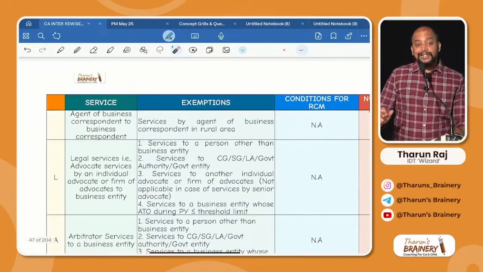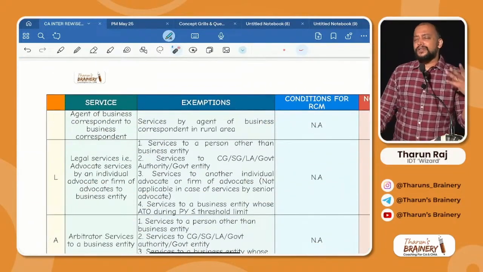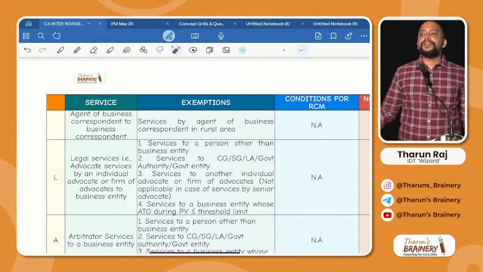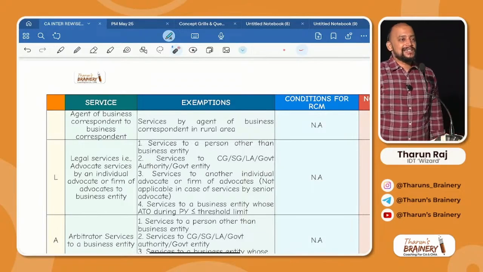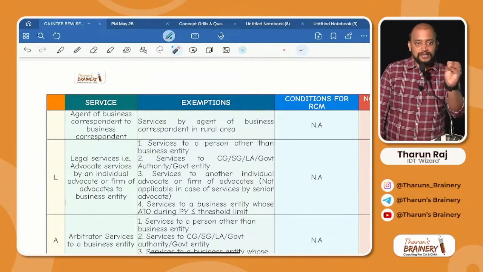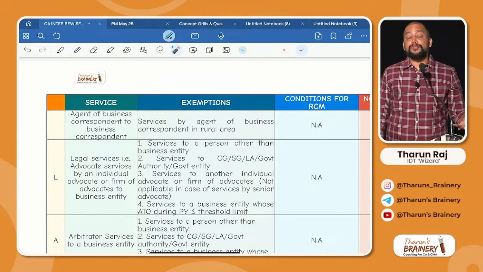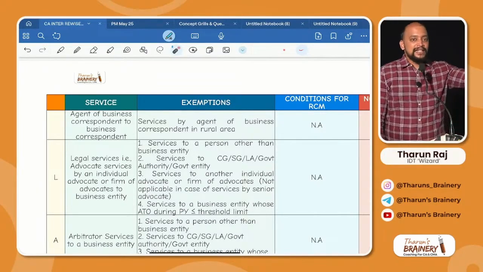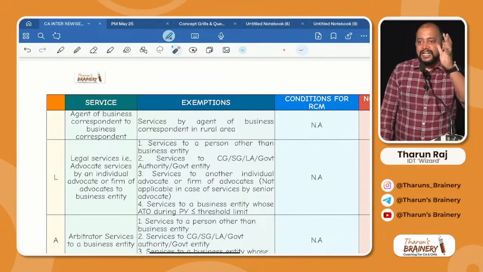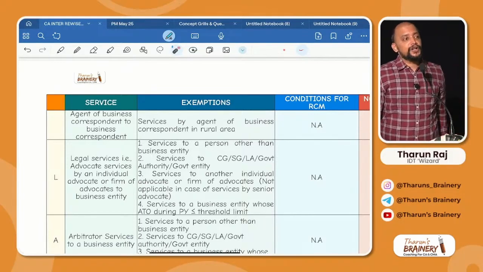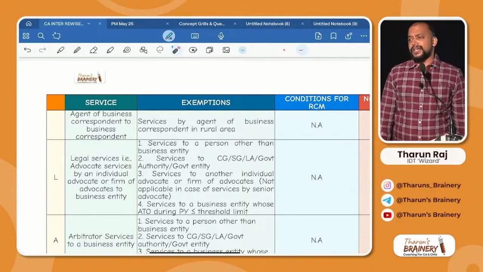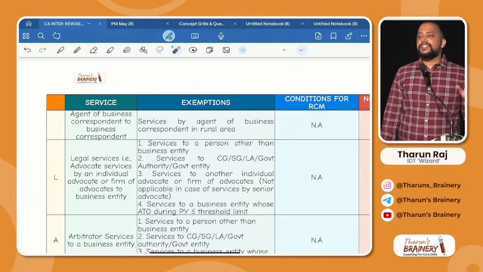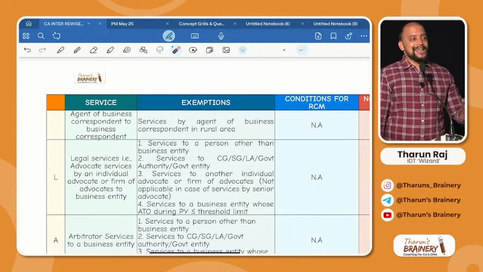Then agent of business correspondent, not business correspondent. Sir, who are this business facilitator and business correspondent? Agents. What work will they do? Business facilitators do nominal, small works, only money remittance, like taking and remitting money, for which they get a commission. But business correspondents do a lot of work: account opening, loan processing, check collection, all those works. So both are agents.